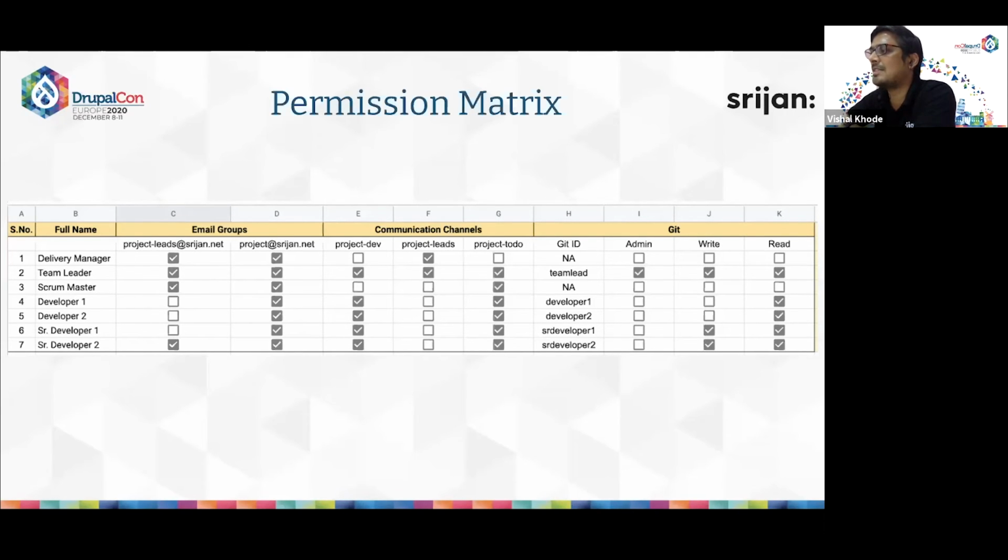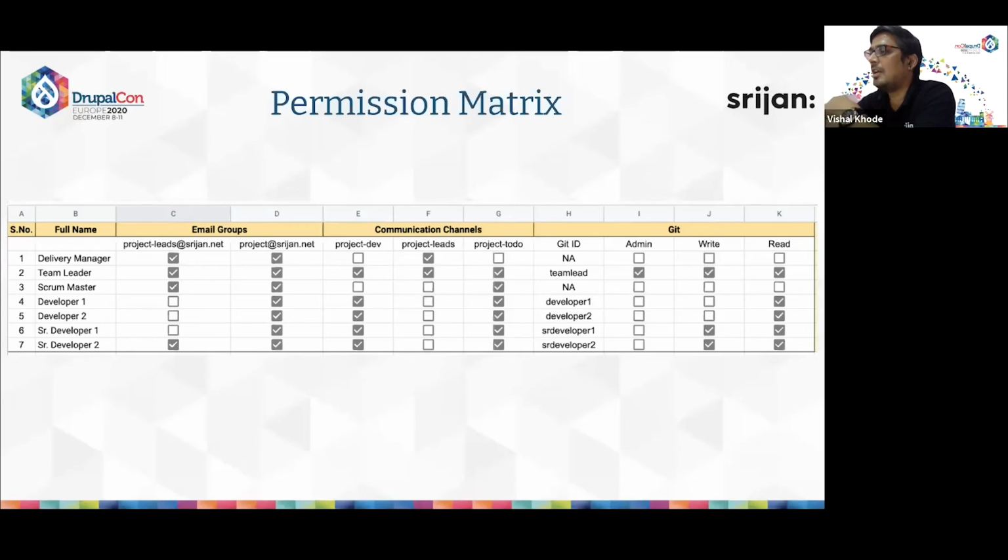As we can see here, we have different groups like project-leads, and the other email group is project. All team members are added in the project group, whereas only the leads are added in the project-leads group. So if we want to send an email only to the leads, we can use that email distribution group.